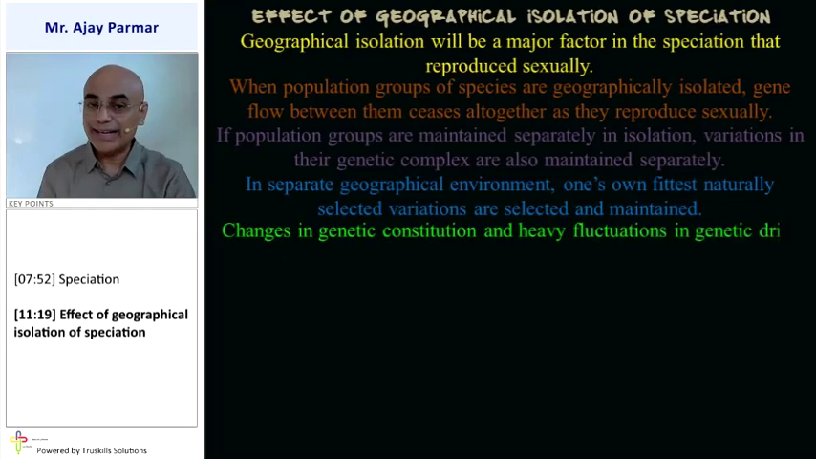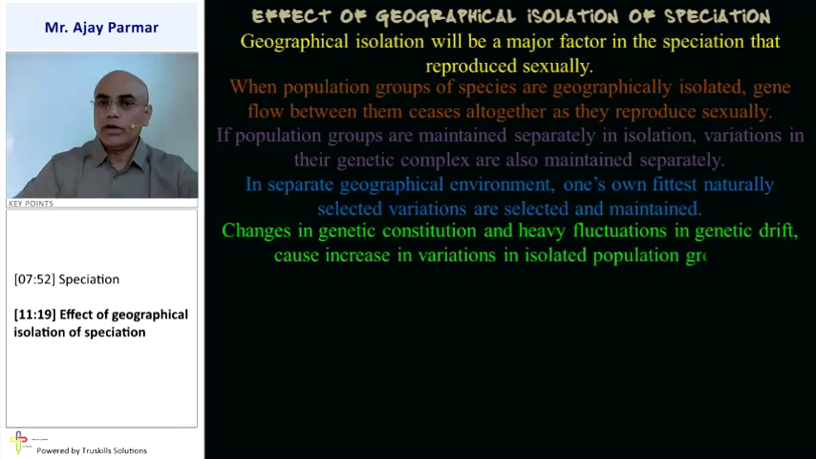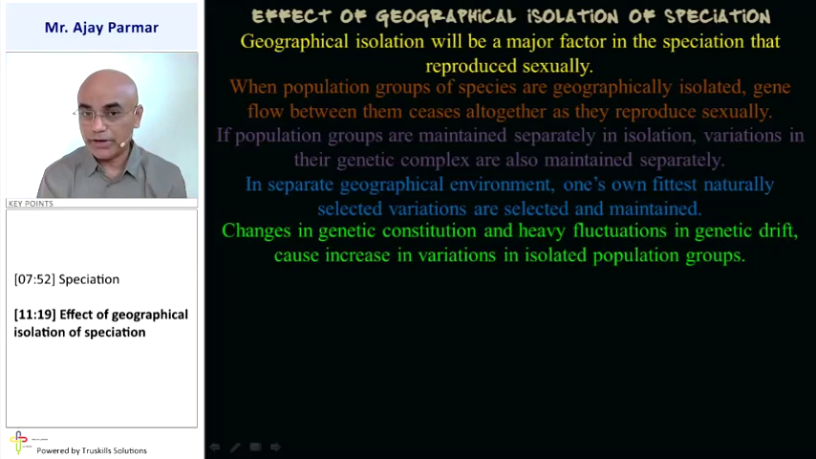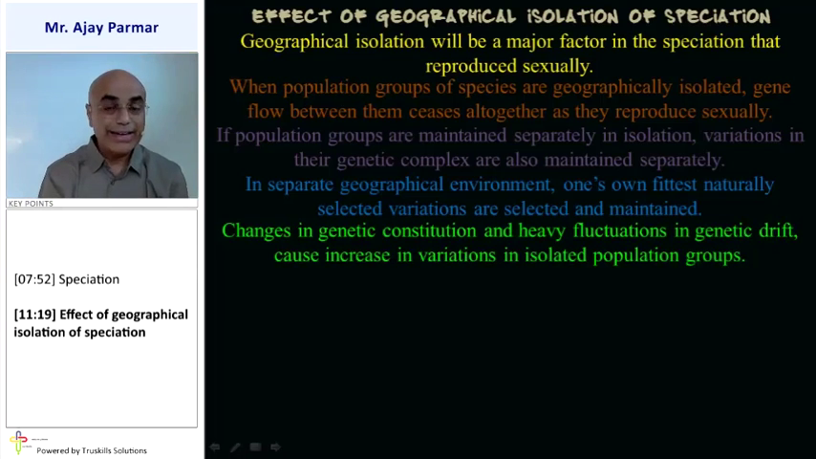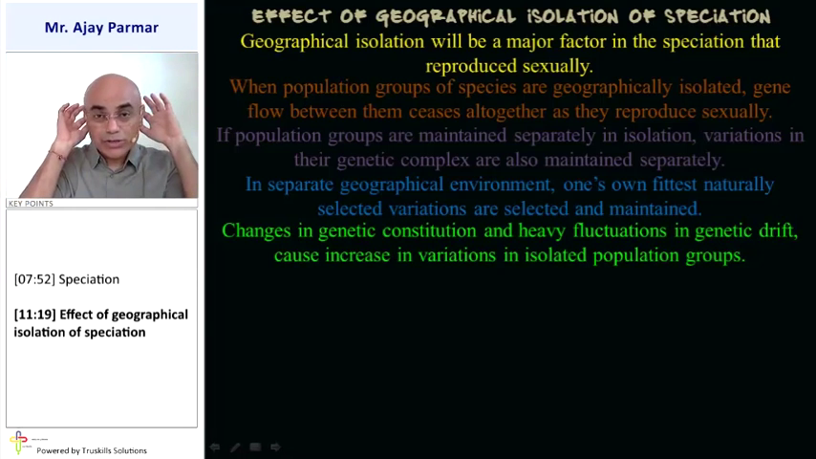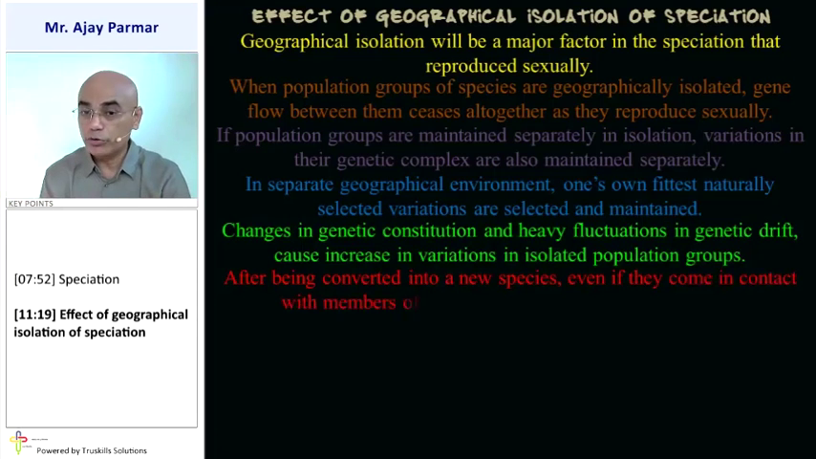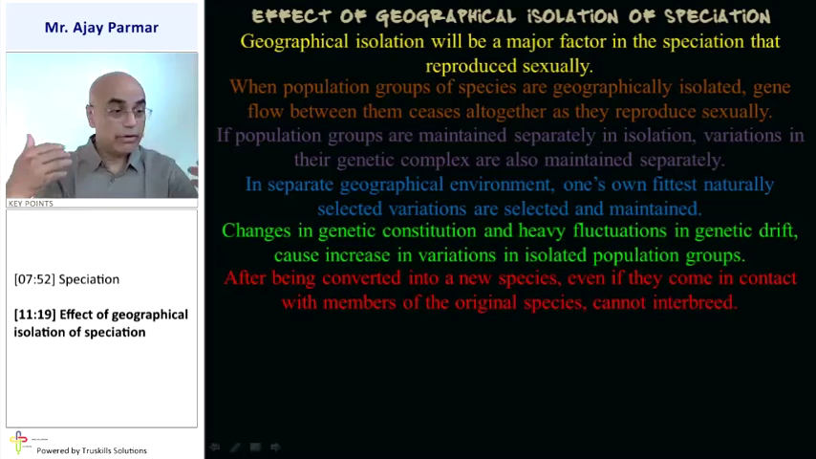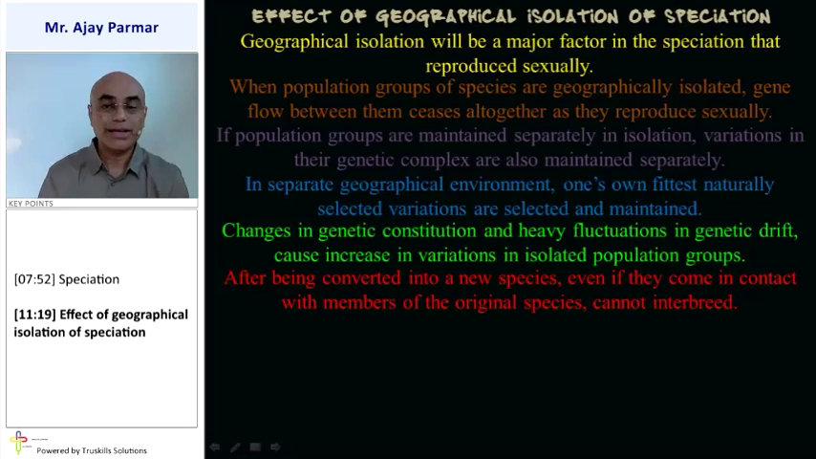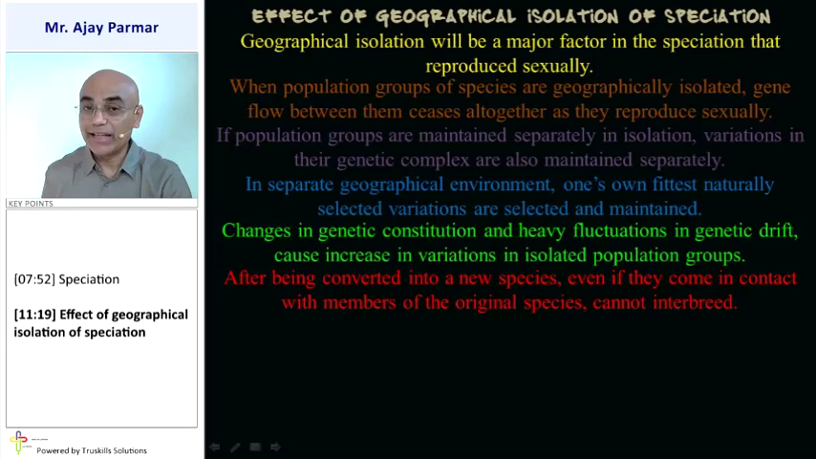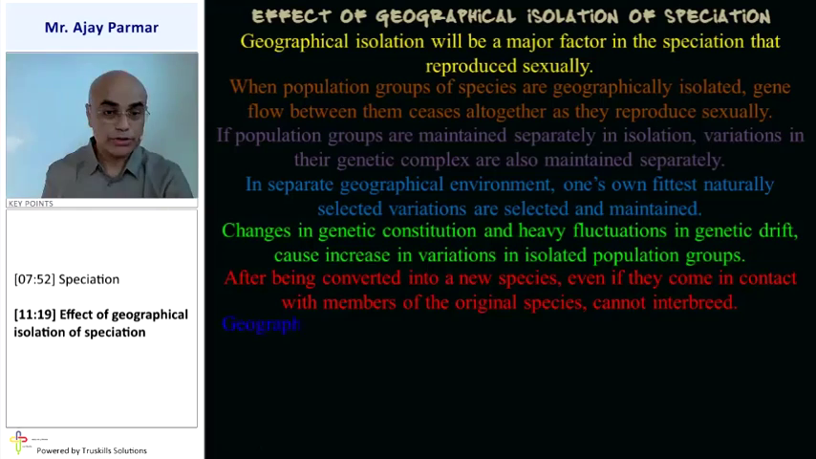So the changes in the genetic constitution and extremely heavy fluctuations in genetic drift cause an increase in variation in the isolated population groups. And due to that, two new, completely different species are obtained. After being converted into completely new species, even if they come in contact, even if they try to copulate or reproduce, they cannot interbreed.